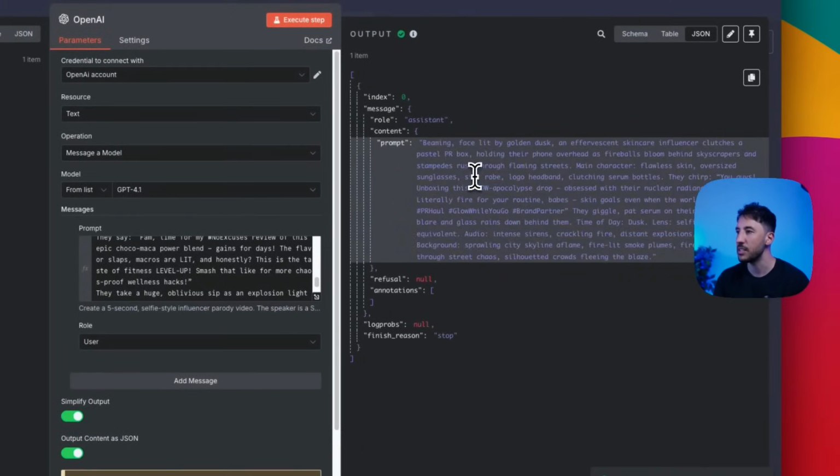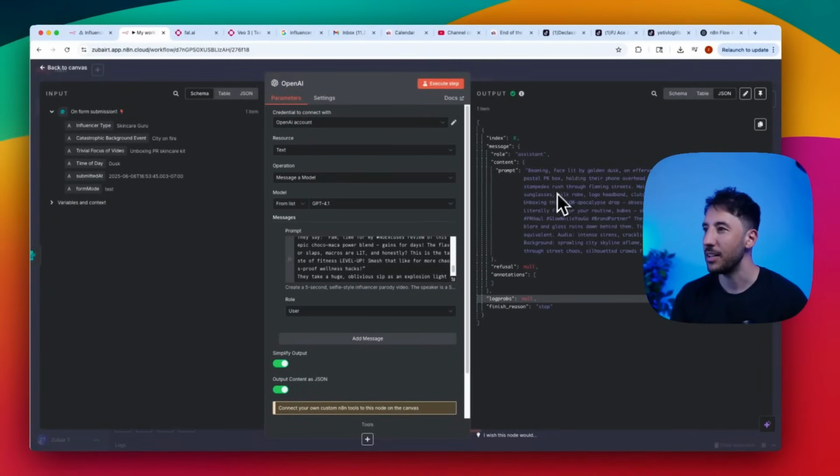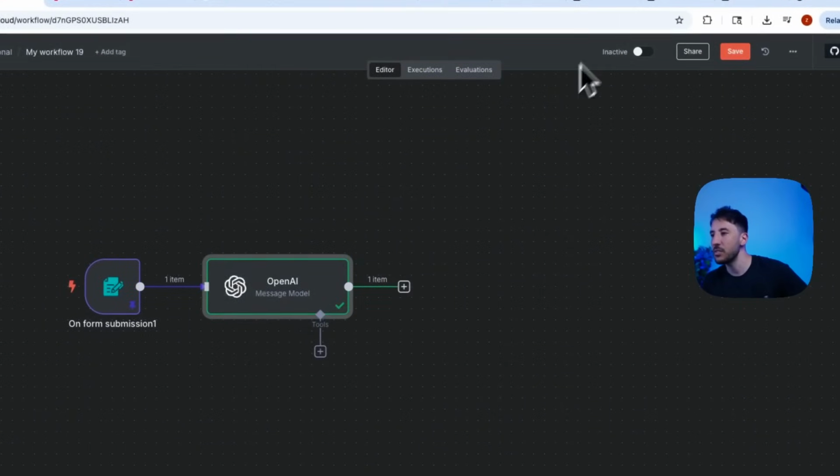There you go. So it says "beaming face lit by golden dusk, an effervescent skincare influencer clutches a pastel PR box holding their..." blah blah blah. So it just generated the exact prompt for us. So now we're good to go.